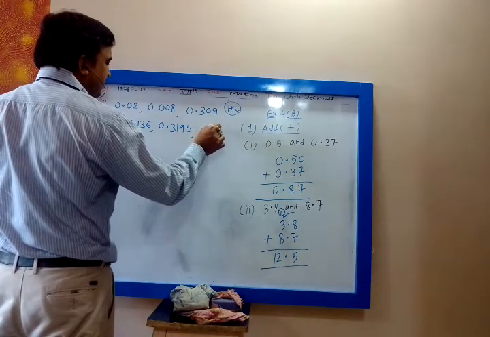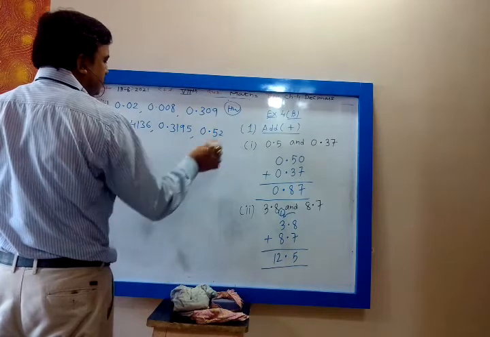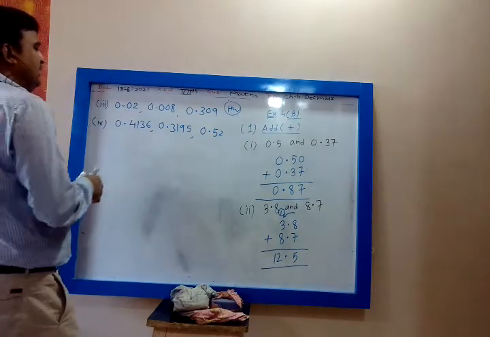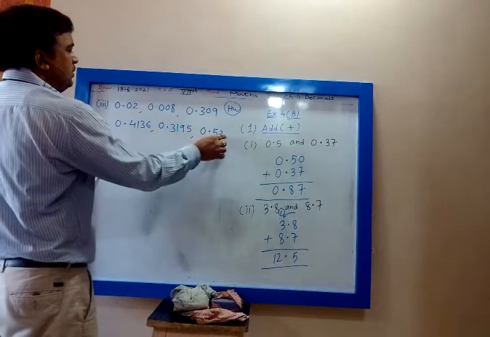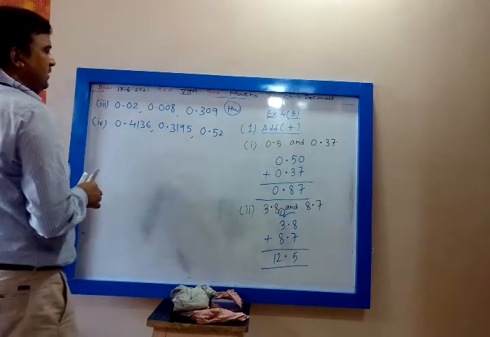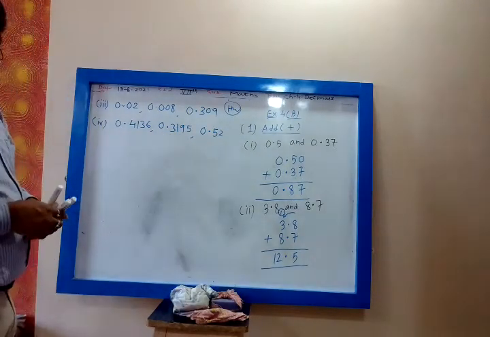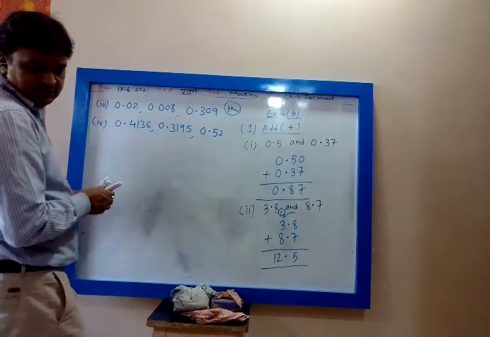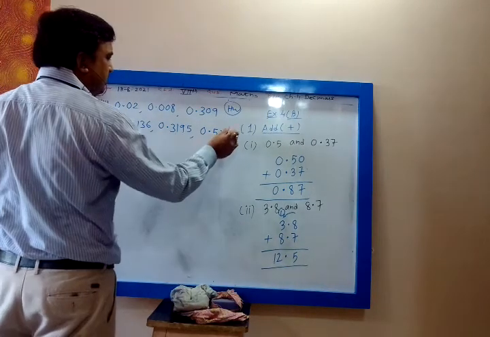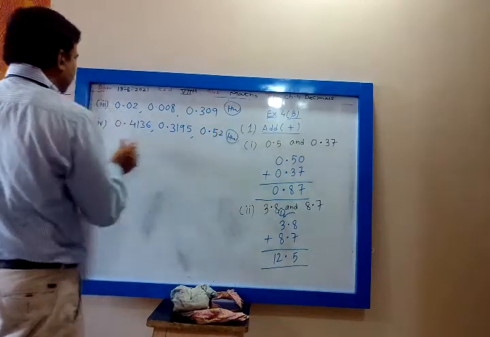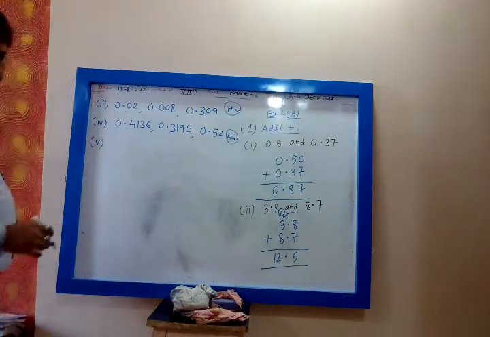Whether they are like decimals? No. So you will convert. This is 4, this is 4, so you also add 2 zeros and make it 4. Then you add them. Homework. Easy one.